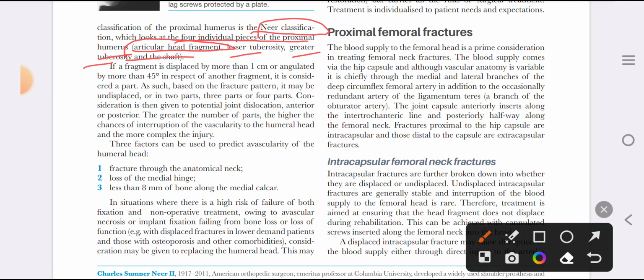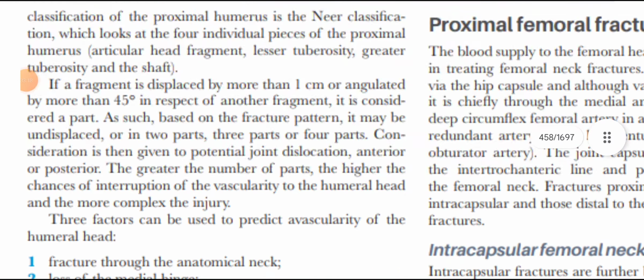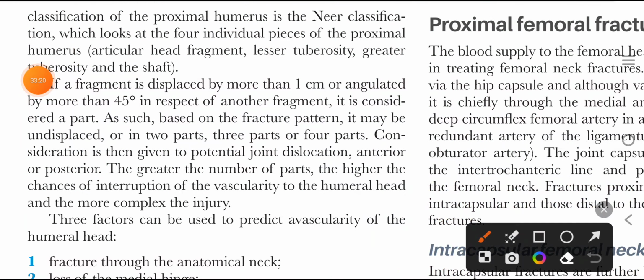Upon these 4 fragments, their displacement and angulation, the type of fracture is defined. If a fragment is displaced by more than 1 centimeter and angulated by more than 45 degrees in respect of the other fragment, it is considered a part.